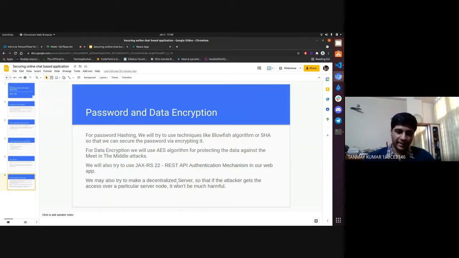Moreover, as we have mentioned, with decentralized servers, if the attackers access a particular server node, even that is very difficult if we are using blockchain technology, because it will make every data immutable. In that way, it will prevent even a single server node from being hijacked or hacked. So this was our complete project.